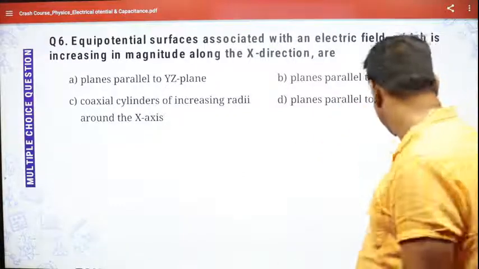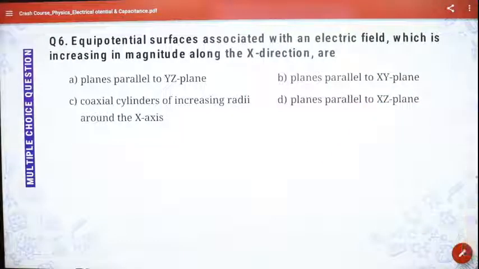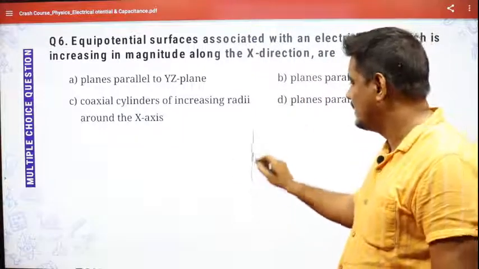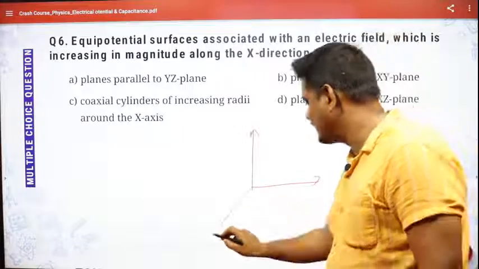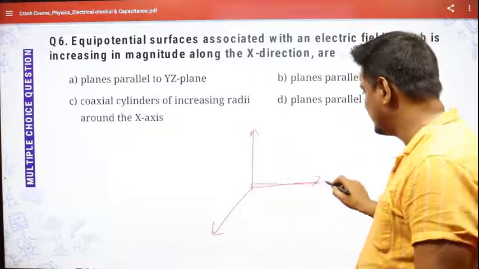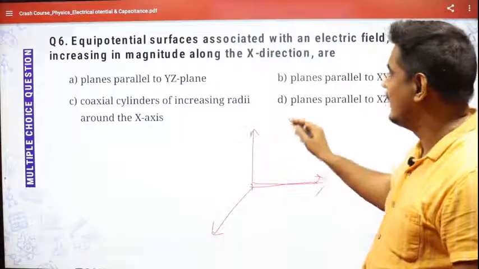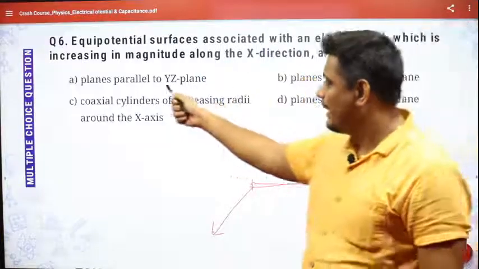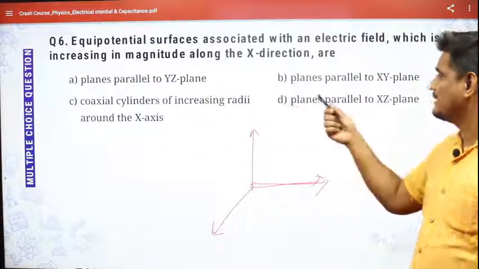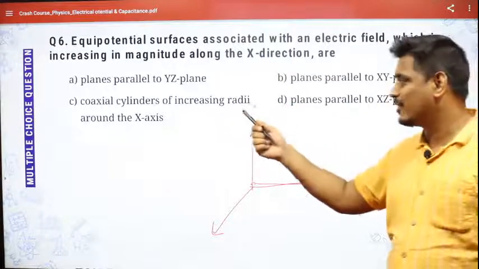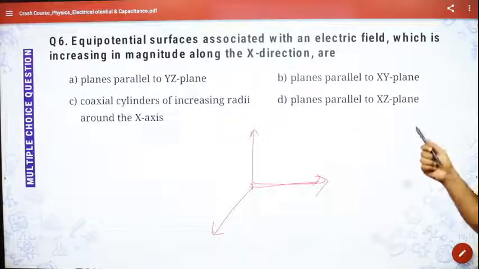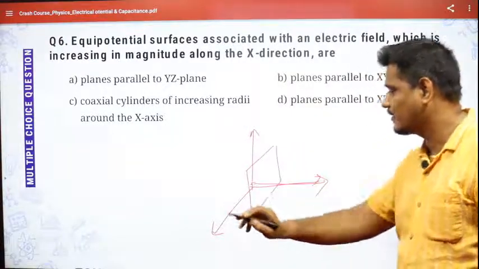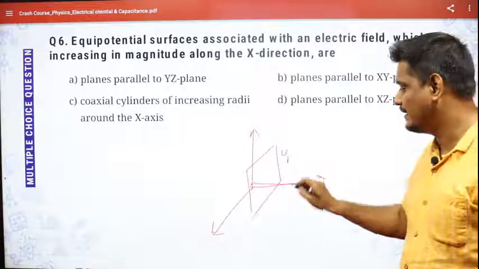See, again a simple question. So if I am talking about any surface with an electric field which is increasing along the x direction, see, if you draw a coordinate axis with x, y and z, if it is increasing in this direction, definitely it must be, that is they are asking you, increasing in magnitude along x direction are planes parallel to yz plane, planes parallel to xy plane, coaxial cylinder of increasing radii, or planes parallel to xz plane. If it is proceeding in this direction, it must be in the yz plane, isn't it?